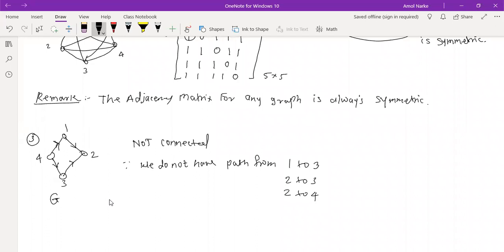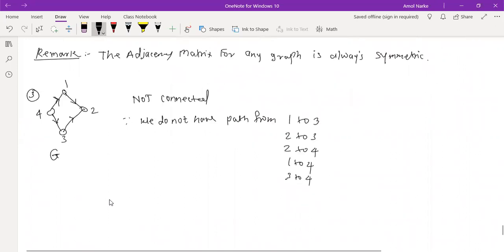2 to 1, 1 to 4, 1 to 4 also we don't have. So we have lots of it. 3 to 4 we don't have. You can take lots of them. Either one you find, you are done. So this is not connected. But let's see now, can we find the adjacency matrix?